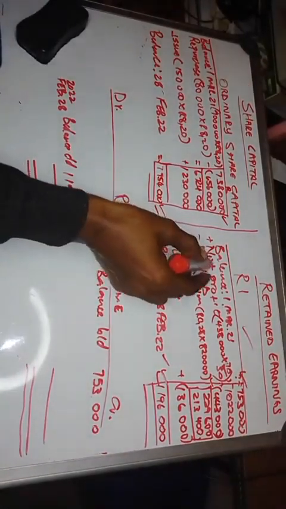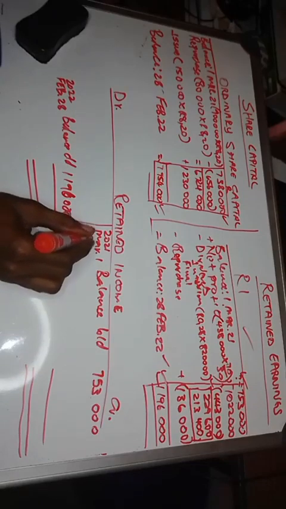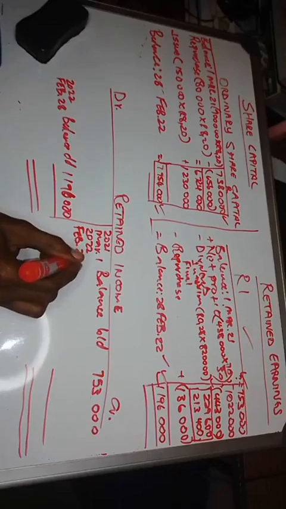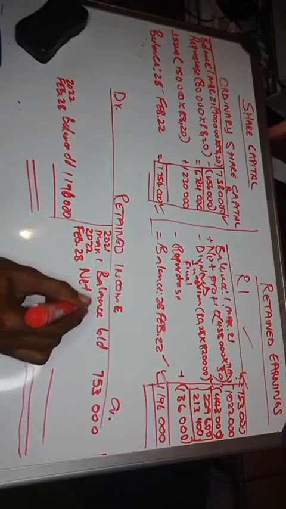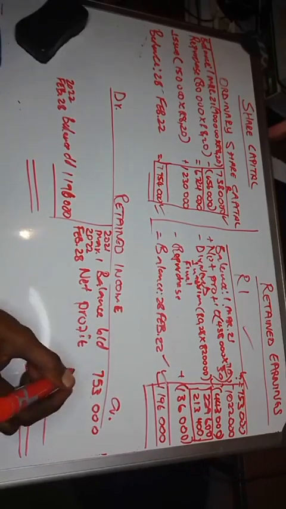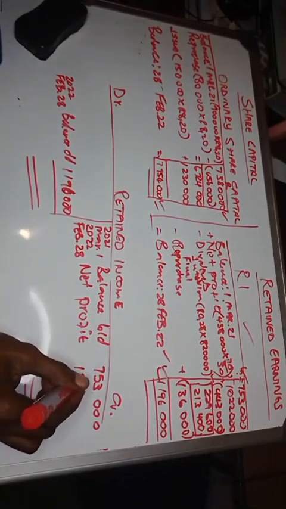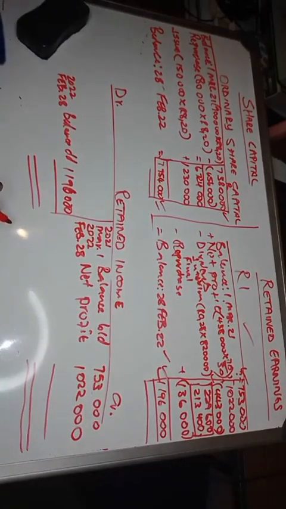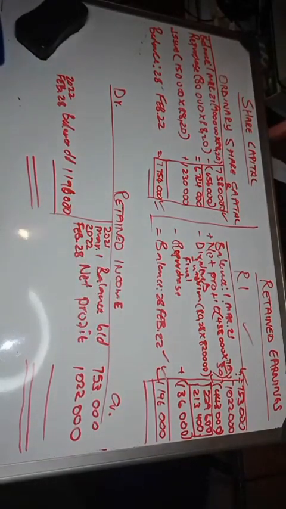Now the next item is net profit. So in 2022 February, when the year ends, you will have your net profit. So it means you have your net profit here. How much is the net profit? Net profit after tax. It's 1,022,000, right? And then you credit it because it increases the retained income.